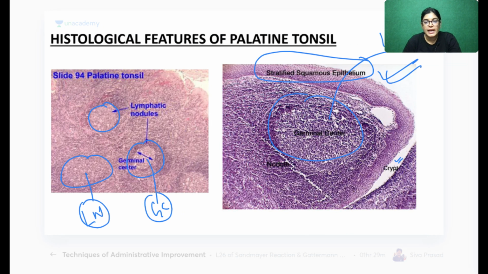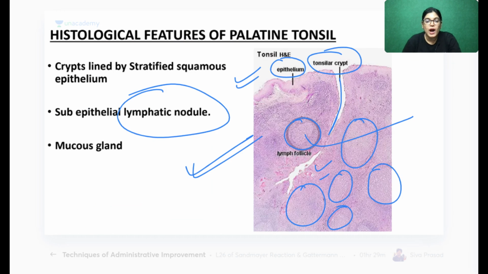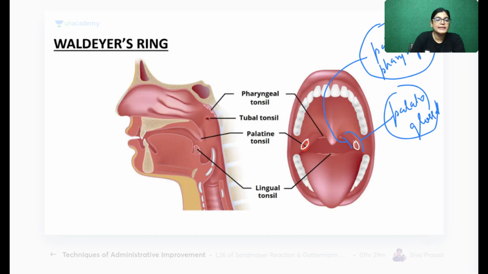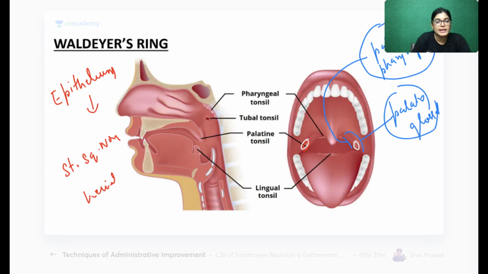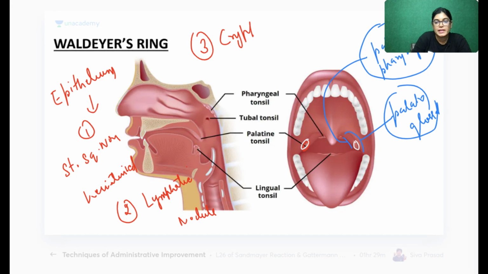So when you see the slide of the tonsil, if I have to summarize the identifying points for the tonsil slide, what will we say? The first point will be epithelium. What is the epithelium? It is stratified squamous non-keratinized epithelium. This is the first point. What is the second point? Lymphatic nodules. What is the third point? It is also having crypts on the medial aspect.